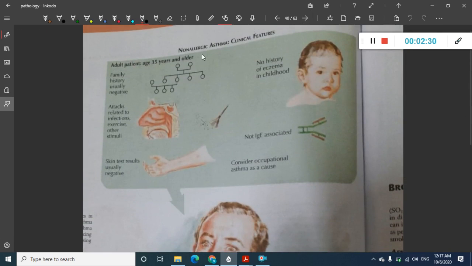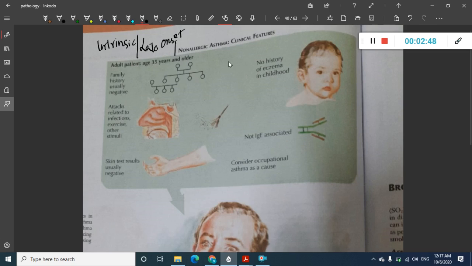Then we have something called non-allergic asthma, also called intrinsic asthma or late onset asthma. It is more common in adult patients. The family history is usually negative.